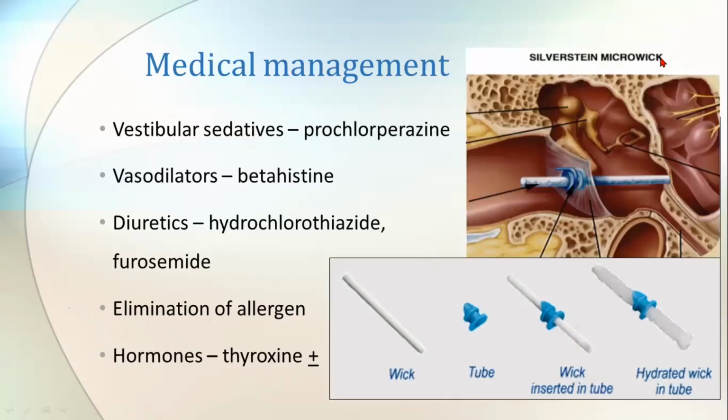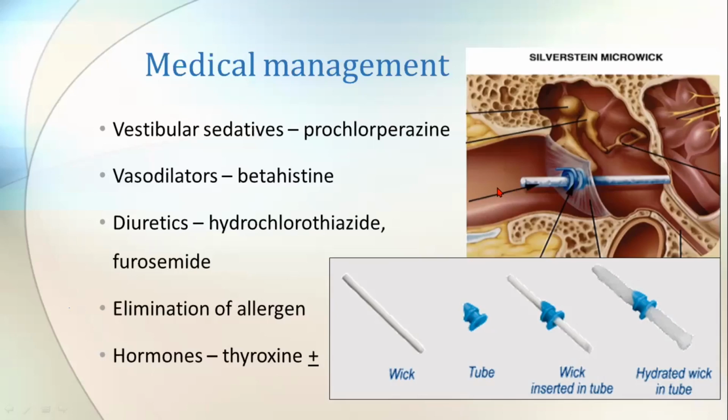The other method is the Silverstein microwick. Silverstein microwick may be asked; the DNB exams, national board exams can ask this type of question, so that's why I like to describe it here. In this case, you put a grommet tube first in the tympanic membrane, and the Silverstein wick is inserted through the grommet such that the tip of the wick is near the round window. We will ask the patient to take the gentamicin drops in the morning and evening.